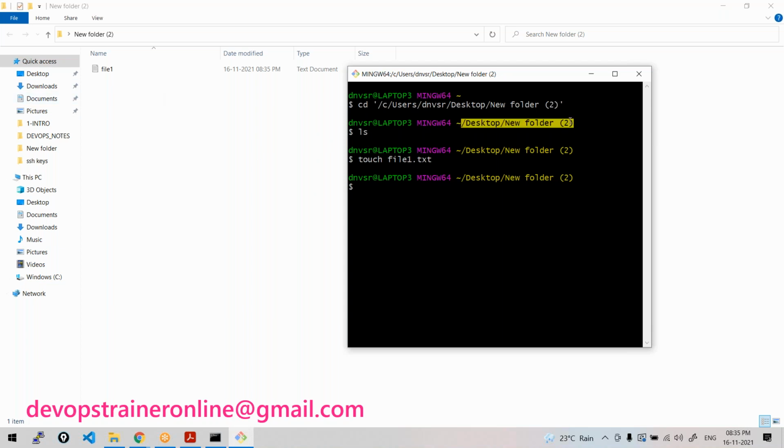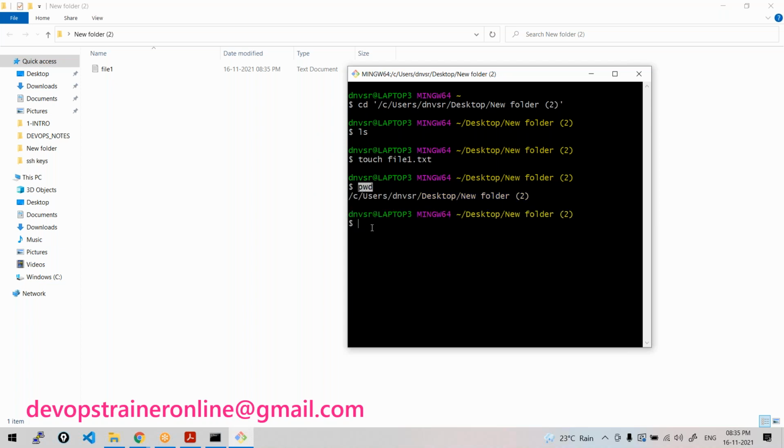We are in this directory, right? cd means change directory. If you want to navigate to any particular directory, cd, change directory. ls lists the files and folders in that directory. And also, if you want to check which directory you are in, pwd means present working directory.